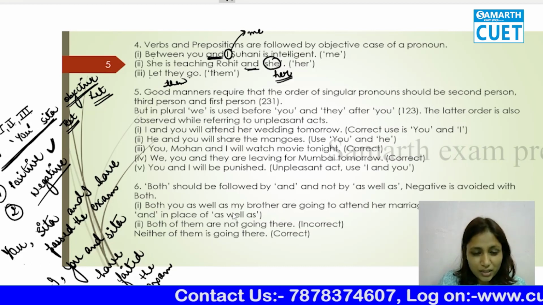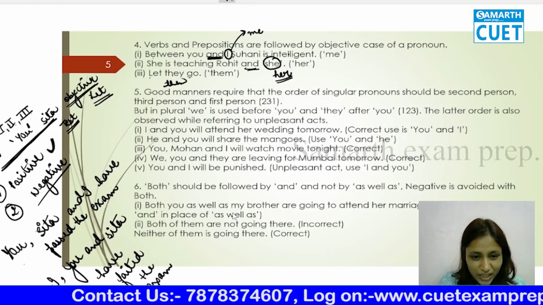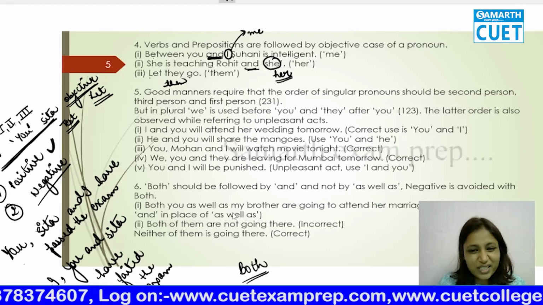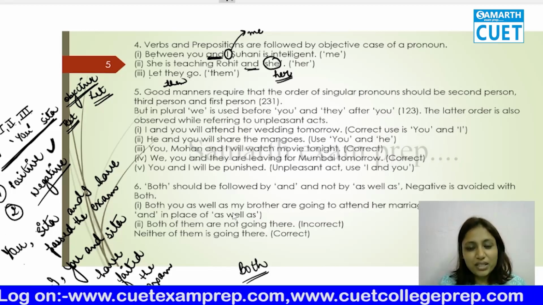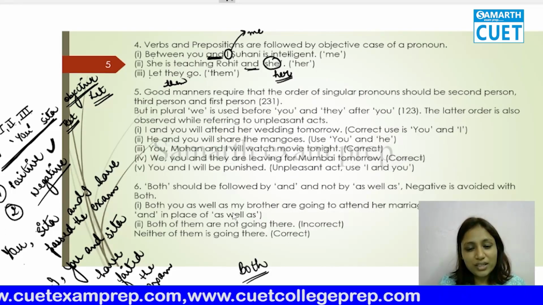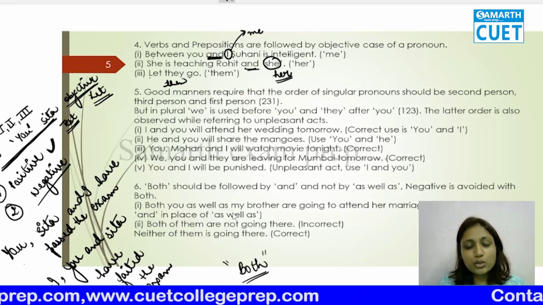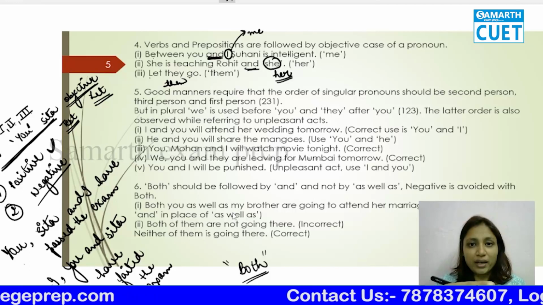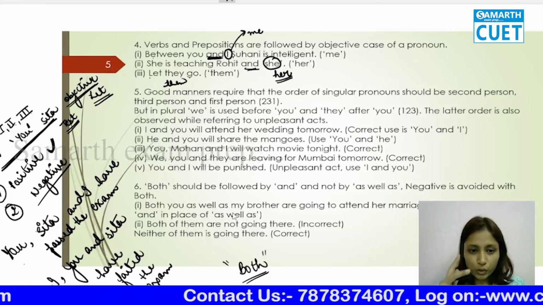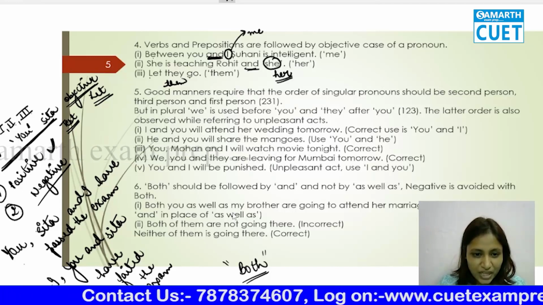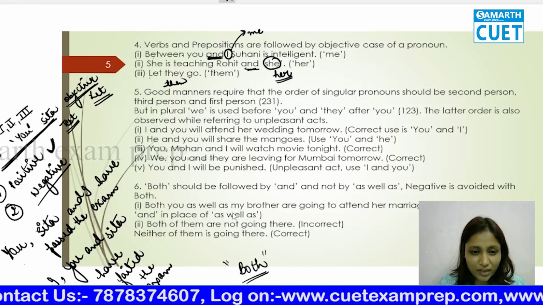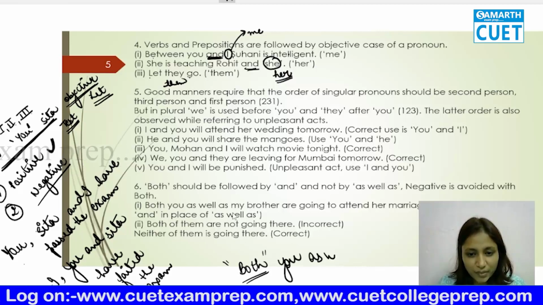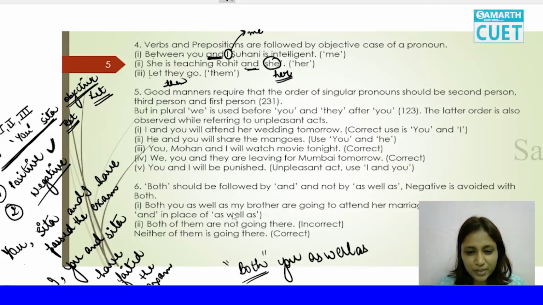Okay, now comes the next rule, the sixth one. It is about both basically. Usually in exams, when you have to spot the error, what is both used for? Both means for two persons. Both, you and I both. Okay, for two persons it's both. That's the first thing. Then sometimes, how do they connect? Both you as well as my brothers. A very common mistake that comes in exams.